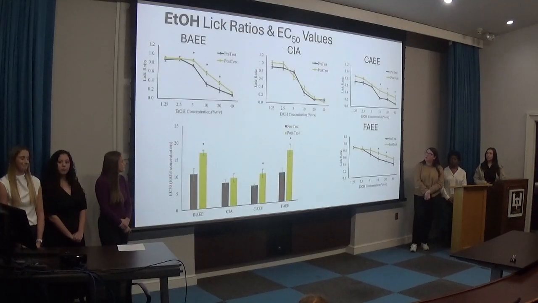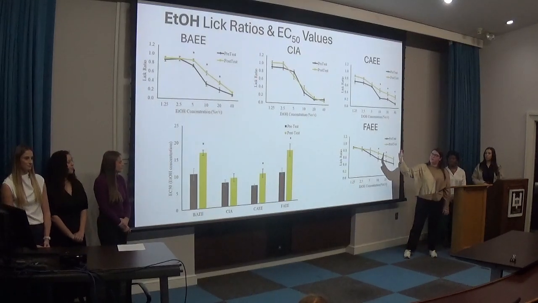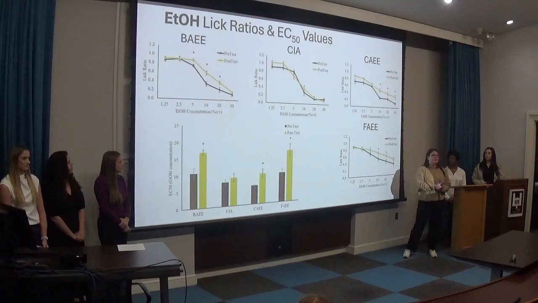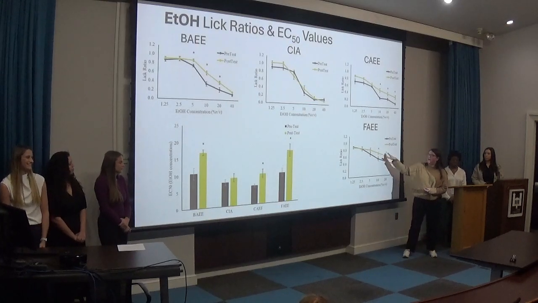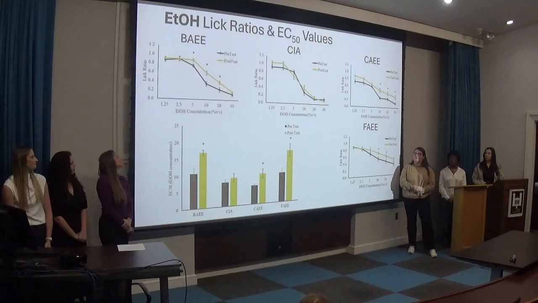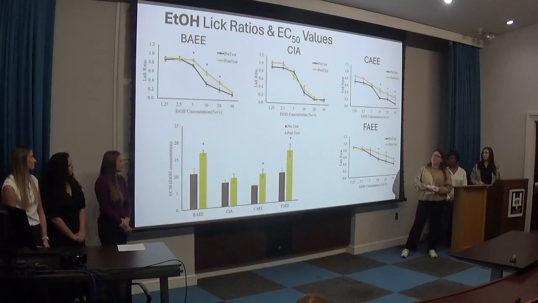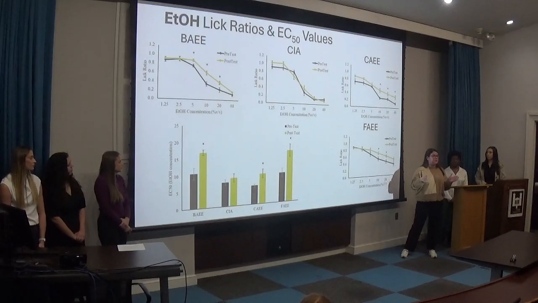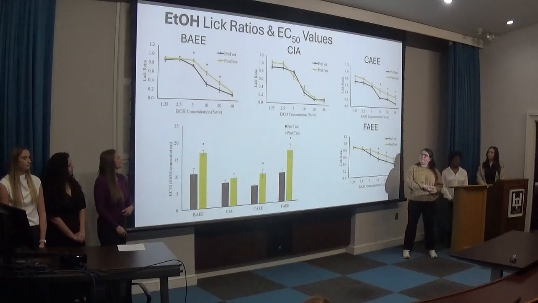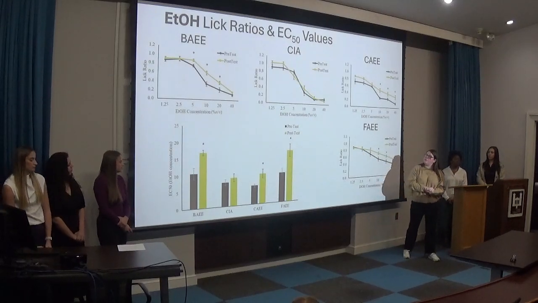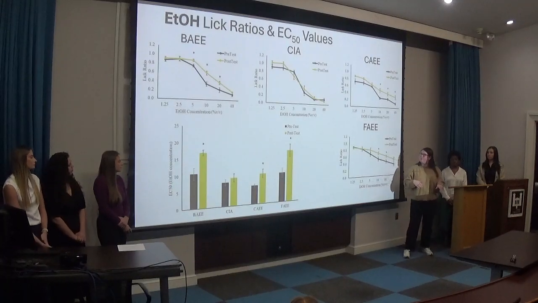So these are our results for the ethanol portion of the analysis. Anywhere where there's a black line is pre-test values and gold lines represent post-test values. And anywhere where there's an asterisk is a statistically significant difference between their pre and their post-test. So the only group that had no difference between their tests was the CIA group. And if you look at the Bagg group, their 3 marked concentrations were significantly higher in the post-test than they were in the pre-test.